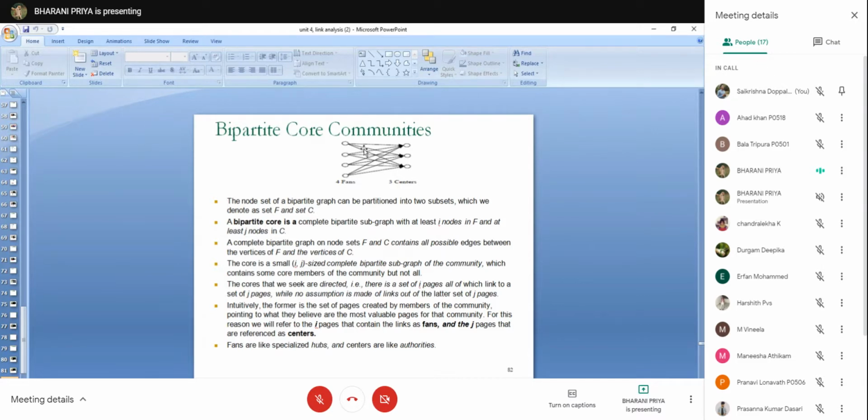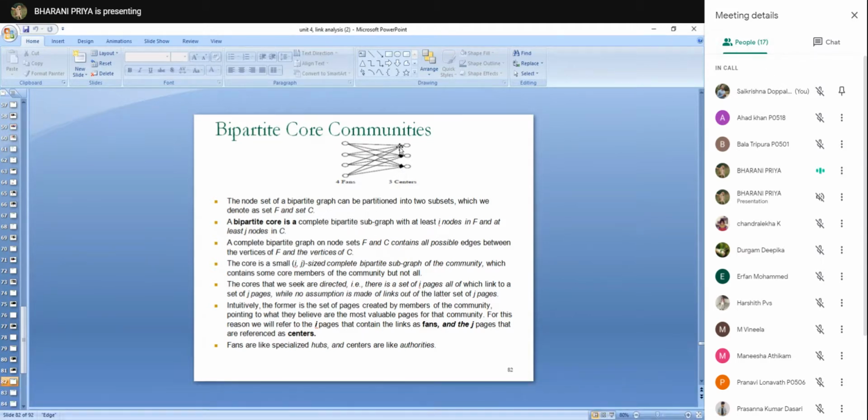When you are linking to other vertices or other web pages, you are giving authority. You are believing that these pages are important or quality pages. So the vertices on the left hand side are fans of those web pages. That's why the name fans. We are giving authority, or we are believing in those web pages. So the name fans, and the other web pages or vertices are called centers.